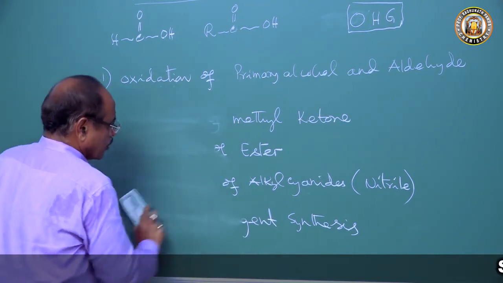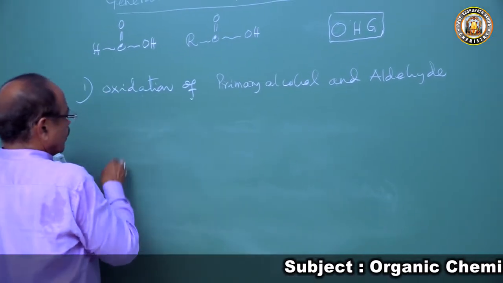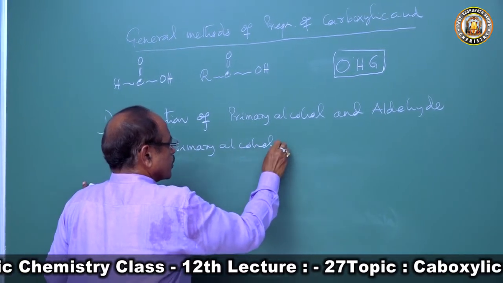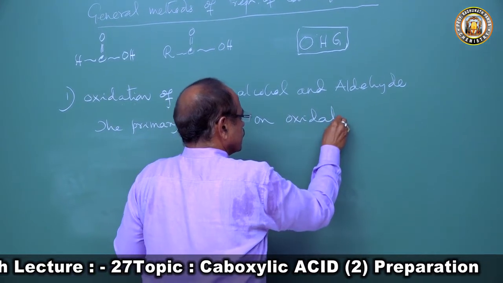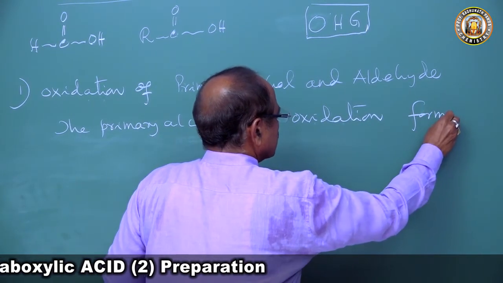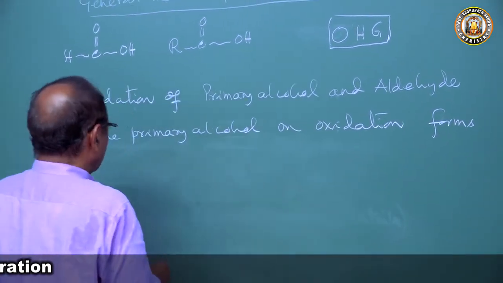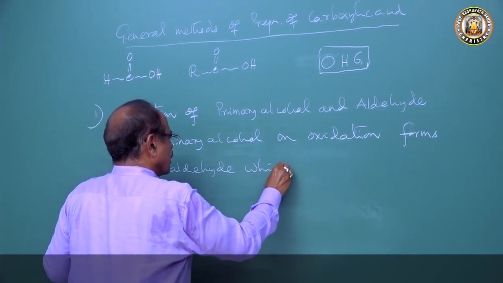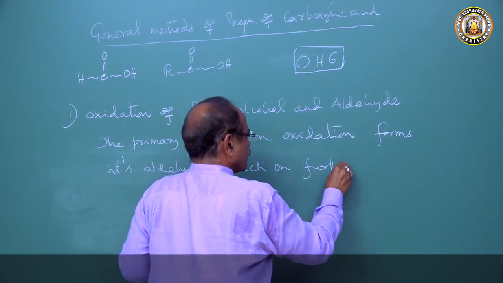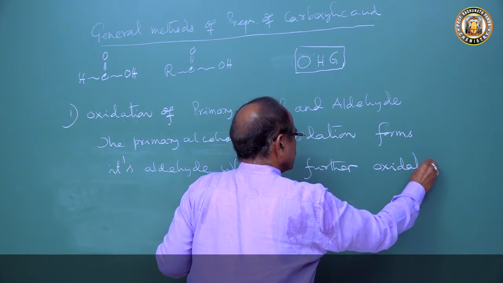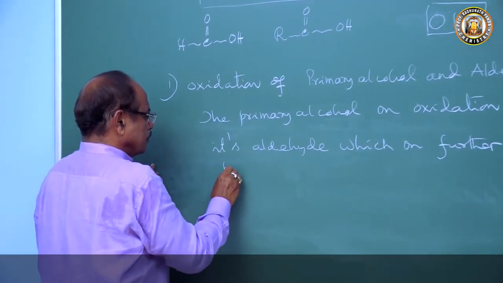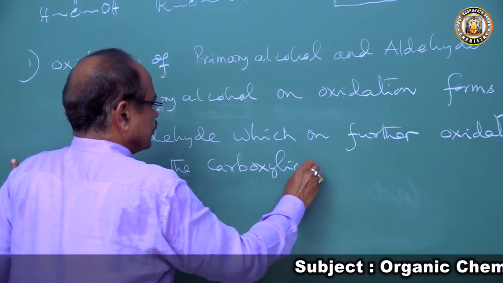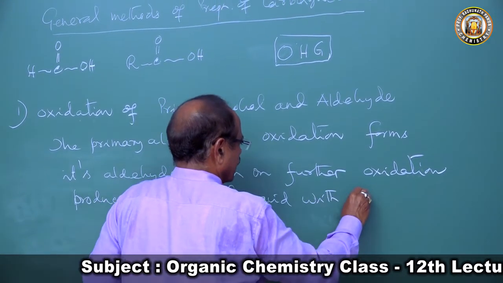Now let's start with the first, oxidation of alcohol. Primary alcohols on oxidation form their aldehyde, which on further oxidation produces the carboxylic acid with the same number of carbon atoms.